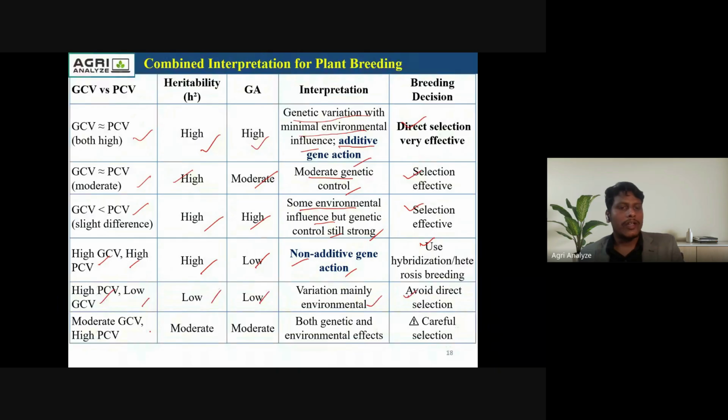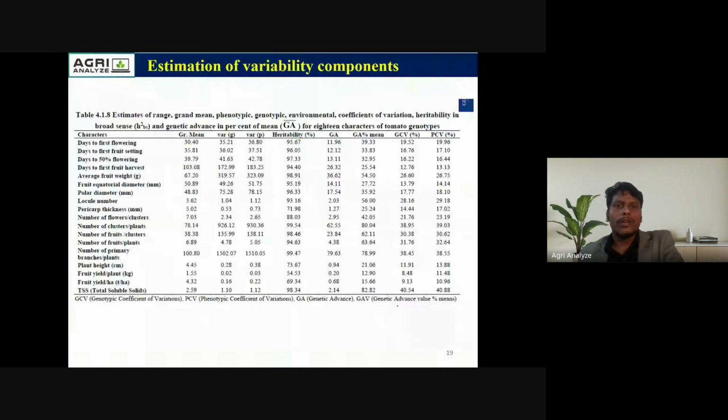If there is moderate GCV and high PCV, moderate to high heritability and moderate genetic advance, here also careful selection is needed, because both genetic and environmental factors are taking place. So, coming to the next slide.